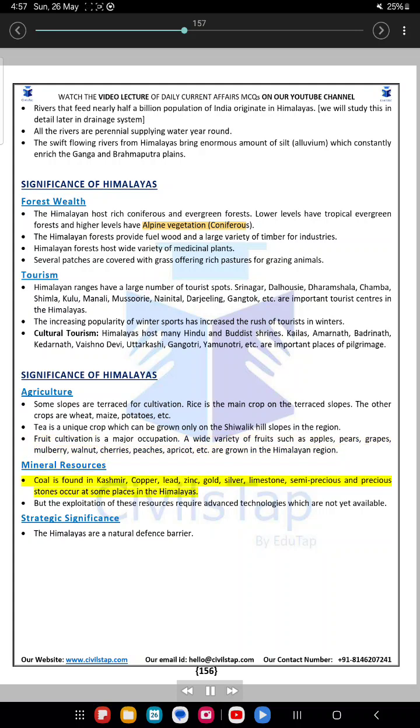Mineral resources. Coal is found in Kashmir. Copper, lead, zinc, gold, silver, limestone, semi-precious and precious stones occur at some places in the Himalayas. But the exploitation of these resources requires advanced technologies which are not yet available. Strategic significance: the Himalayas are a natural defense barrier.